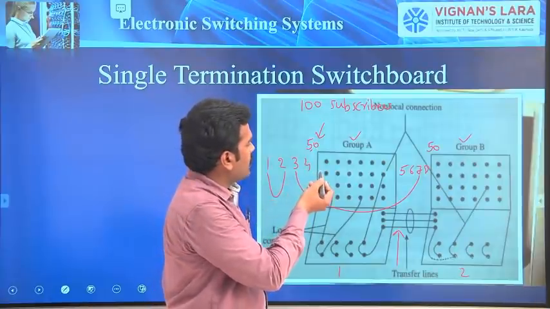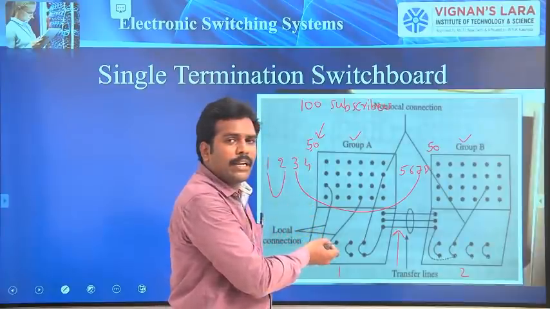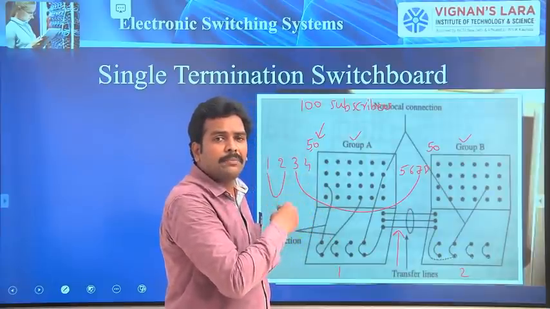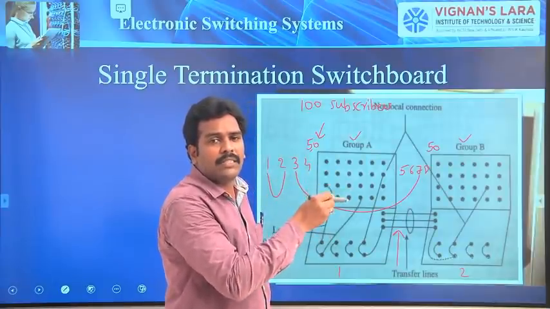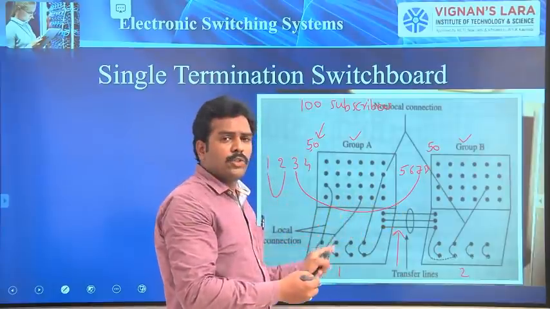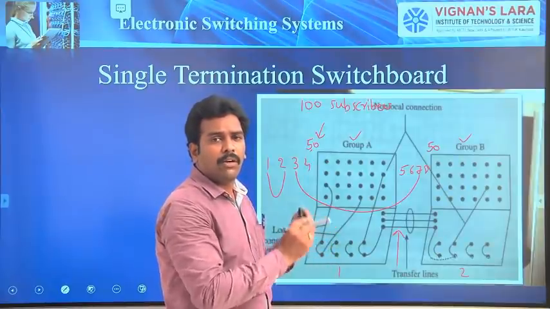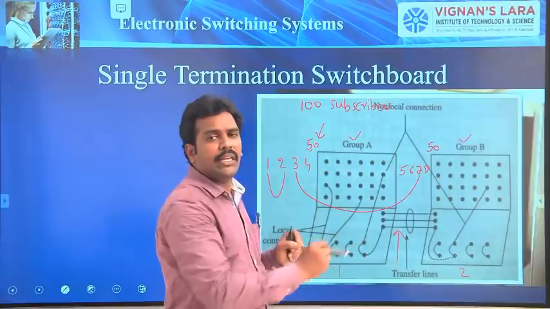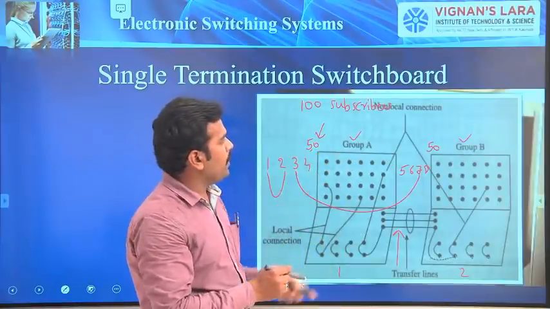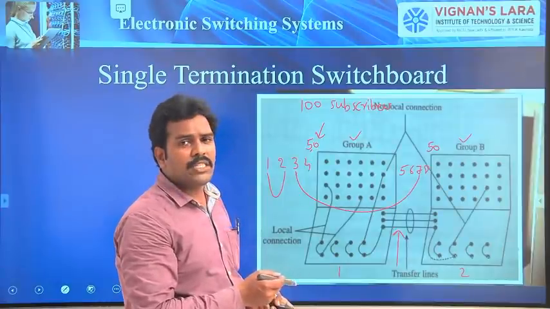If the subscribers are local subscribers, no problem. One single operator can handle. But if I want to establish a connection between non-local subscribers, 2 operators have to perform their job. Therefore, the call processing time is more in the case of single termination switchboards. To overcome these problems, we will go for multi-termination switchboards.